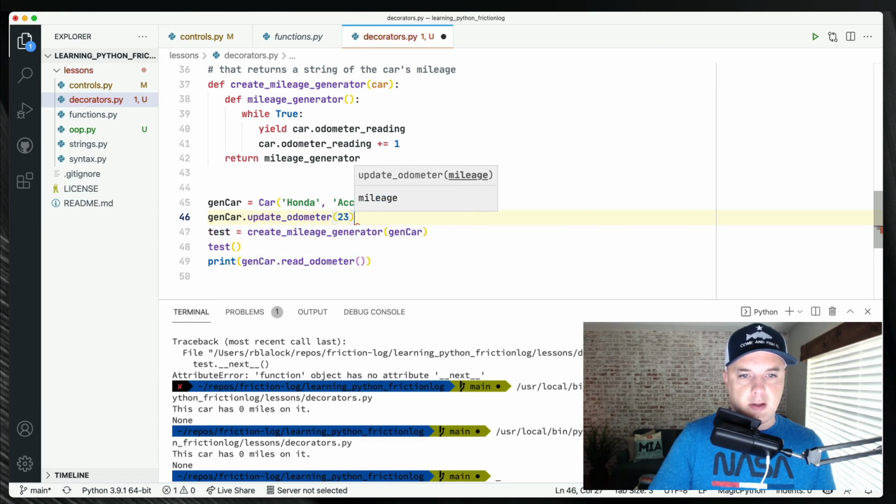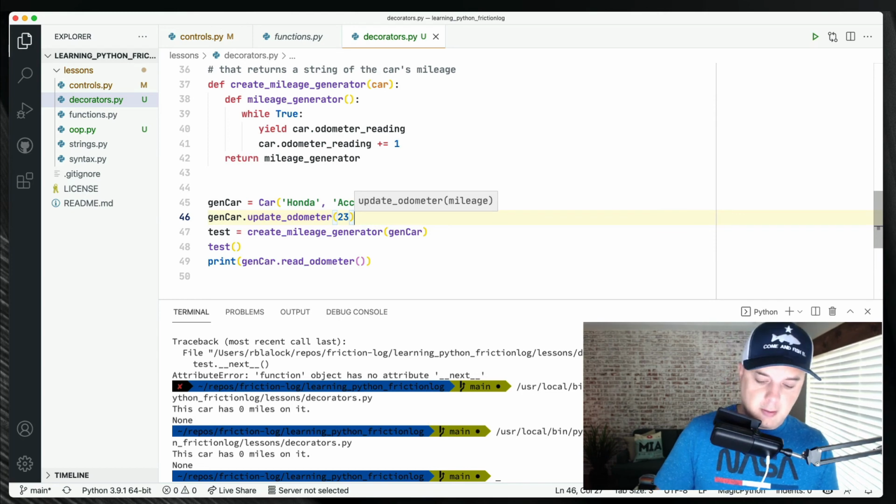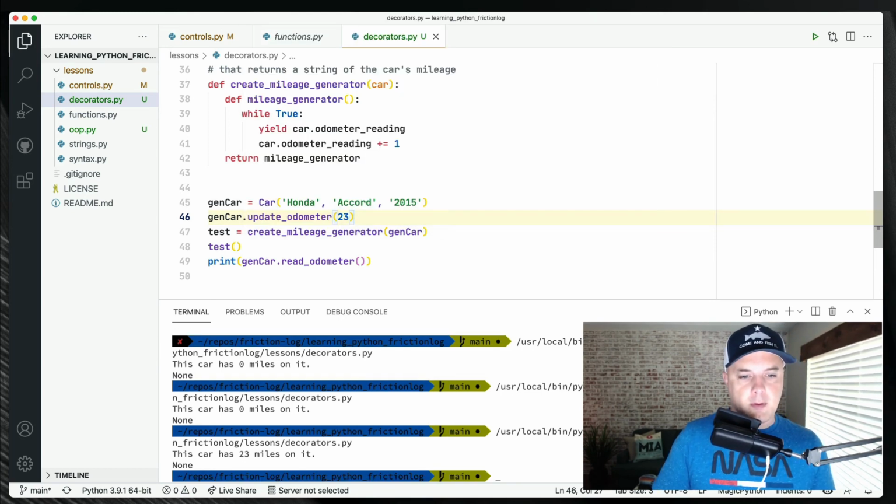Update odometer to 23. That sounds fair. Right. I see. So what does this generator do? I don't know. I don't know what it does.